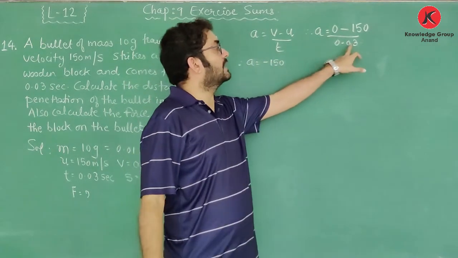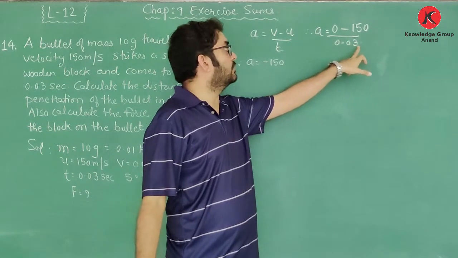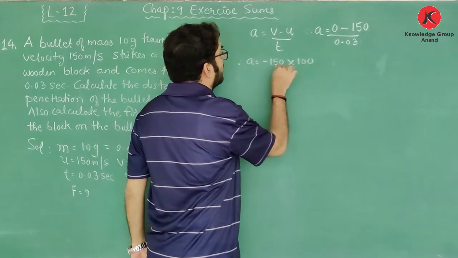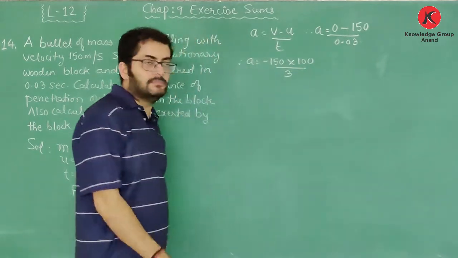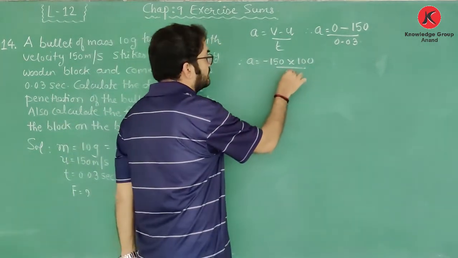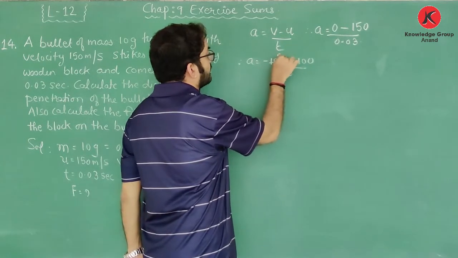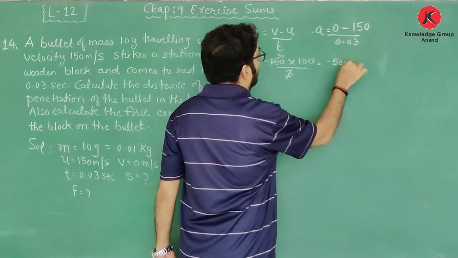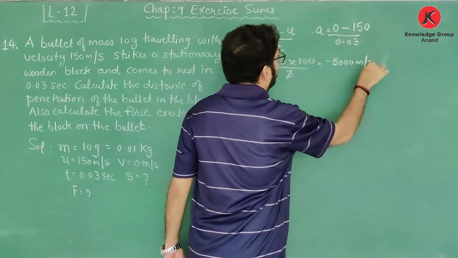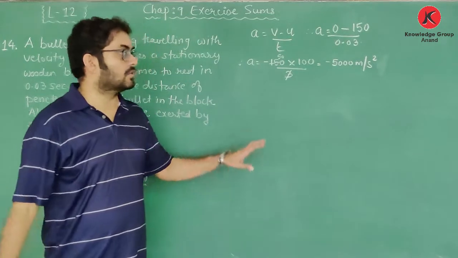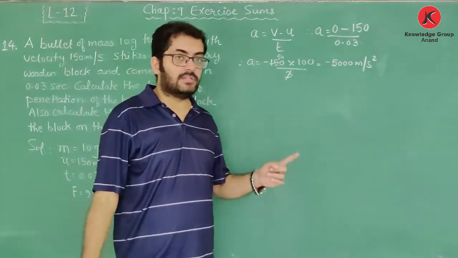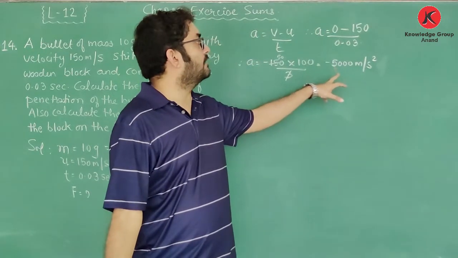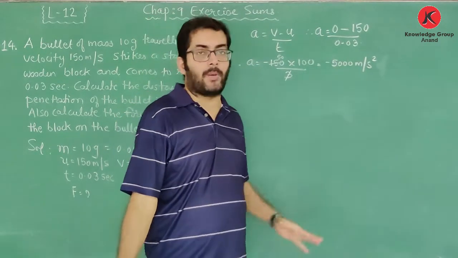अगर मुझे इसे कन्वर्ट करना है into 3 तो मुझे 2 डेसिमल्स यहाँ पे लेना पड़ेगा, so I have to multiply here with 100, so the downside will become 3. So now when you cut this, I have minus 50 into 100, so that is minus 5000 meter per second square. So in short, the acceleration achieved by the bullet is minus 5000 meter per second square.